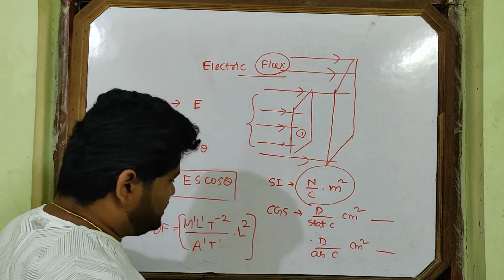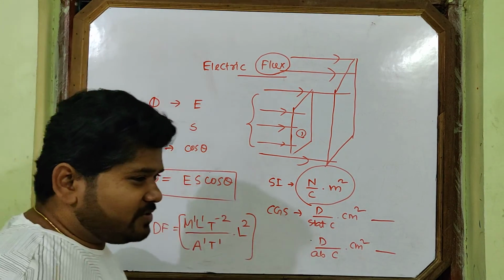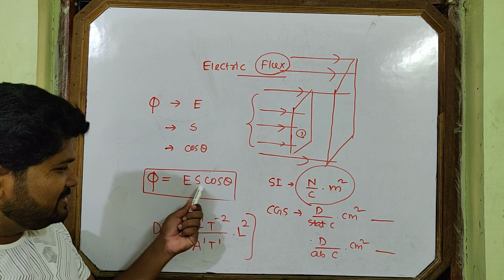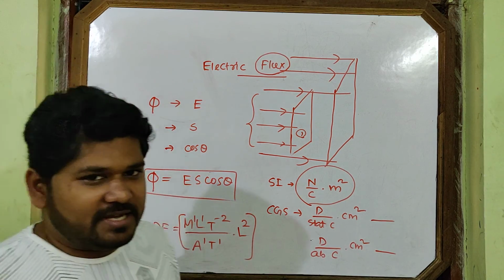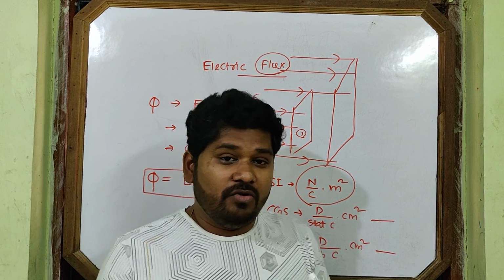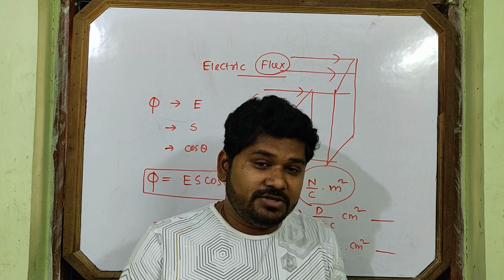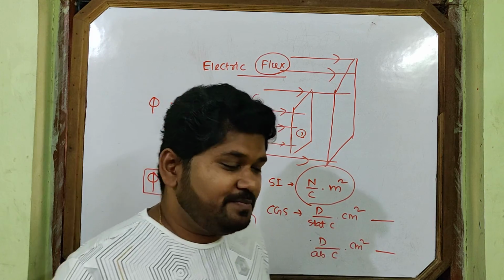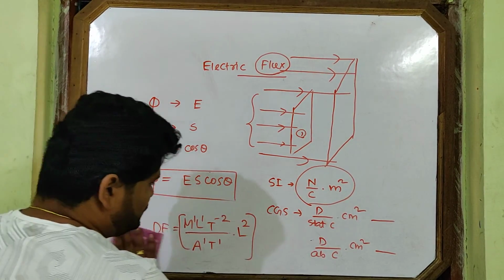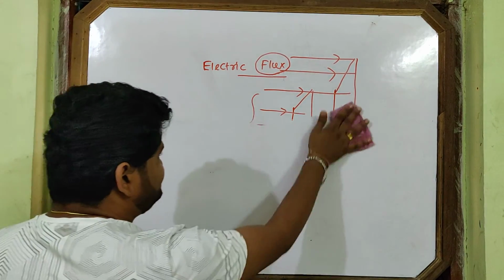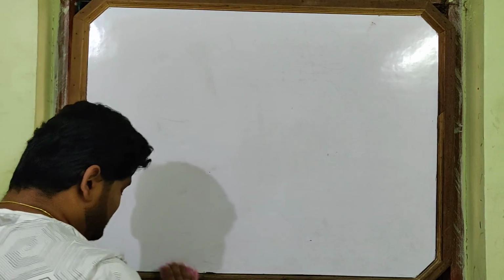Then let's come to whether it is a scalar or vector quantity. It's very clear. This is the scalar product of two quantities E and S. The flux is a scalar quantity. It's not a vector. When you add flux, you just do simple addition, plus minus, as you have done in your lower classes. So this is about the electric flux. Now let's discuss some cases about this flux.